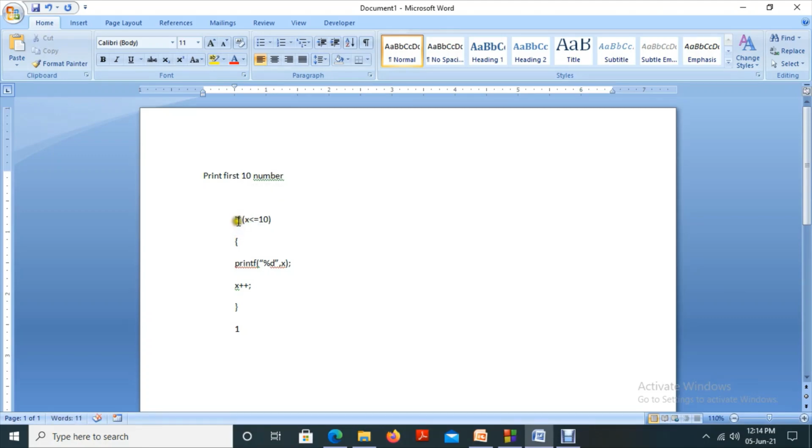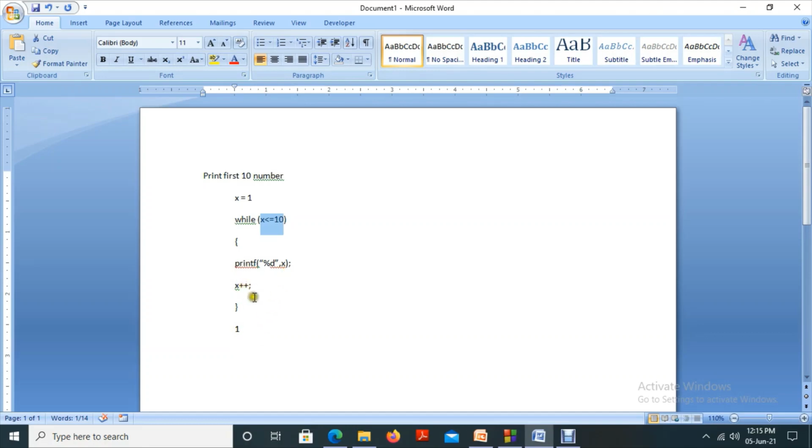So instead of that, if you are using loop statements, then we can say while x less than or equal to 10. Initially x value equal to 1. While 1 less than or equal to 10, the condition is true, so we get into the true block statement. Here we will print the value of x, 1.